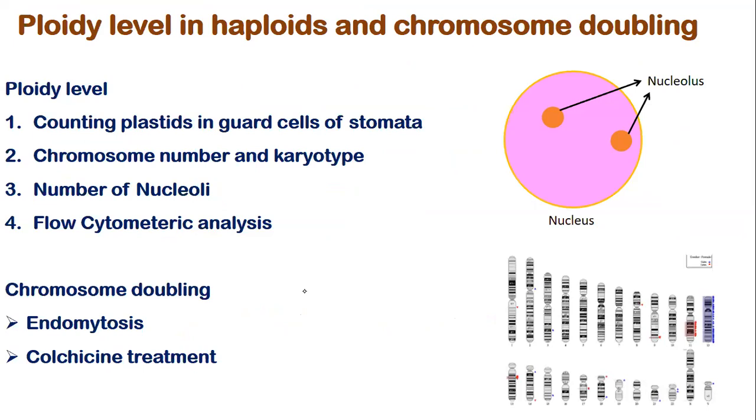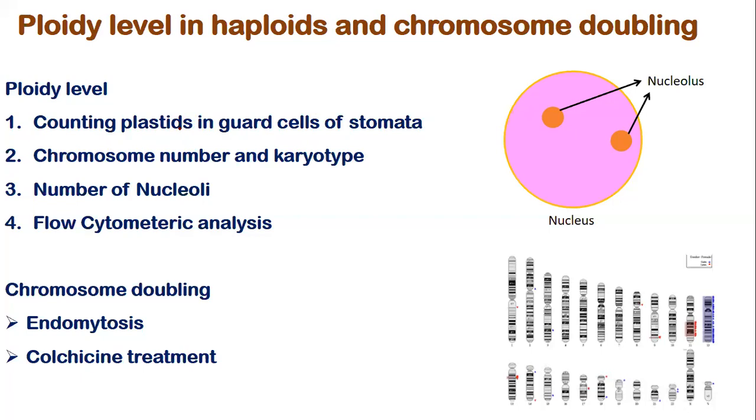The ploidy level of the haploid: suppose we get the haploid plant. So how do we establish that the plant is haploid? So the first thing is we count the plastids in the guard cells of the stomata. So in the stomata guard cells, we count the number of plastids, and it has been found that in diploids, the number of plastids is significantly higher than in haploids. Or you can say in haploids, the number of plastids is significantly less than in diploids. Not exactly half, but significantly less. Then we can say that the number is lower in this case.